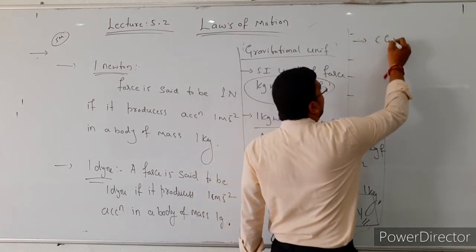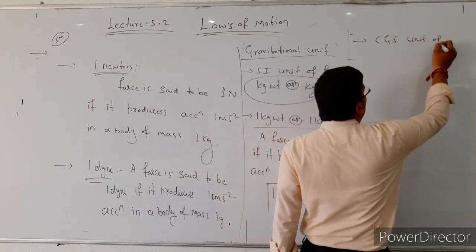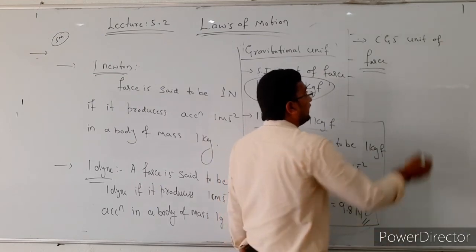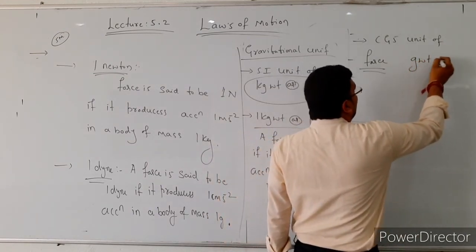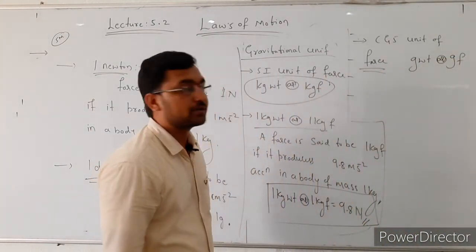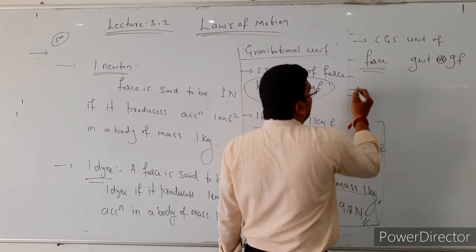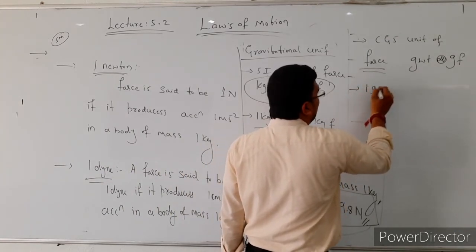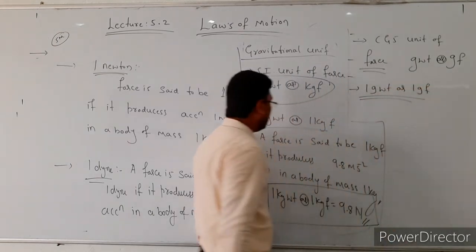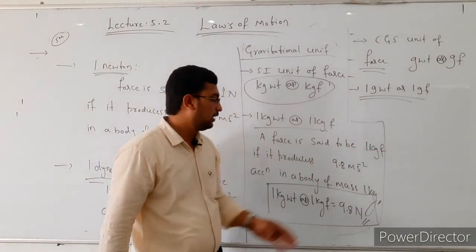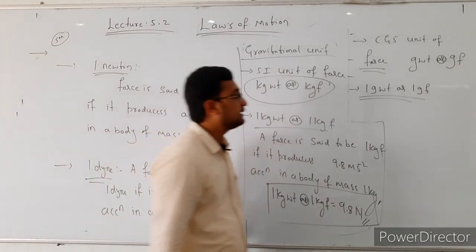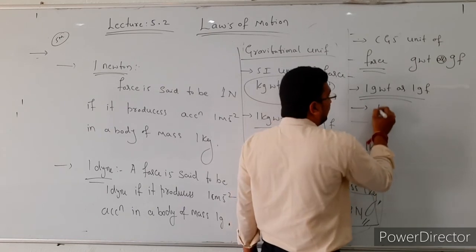Similarly, the CGS unit of force in gravitational unit is gram weight or gram force, GF. Then how to define gram weight or gram force? 1 gram weight or 1 gram force is also similar. A force is said to be 1 kg force if it produces 9.8 meter per second square acceleration in a body of mass 1 kg, and here it is also the same.